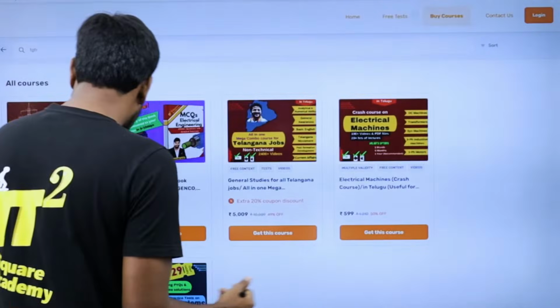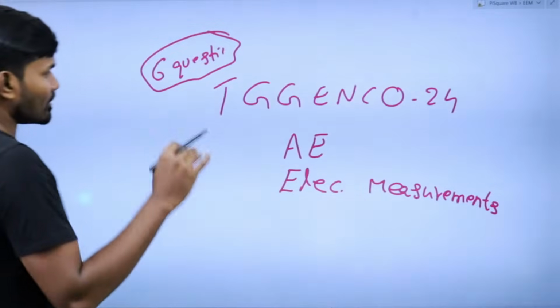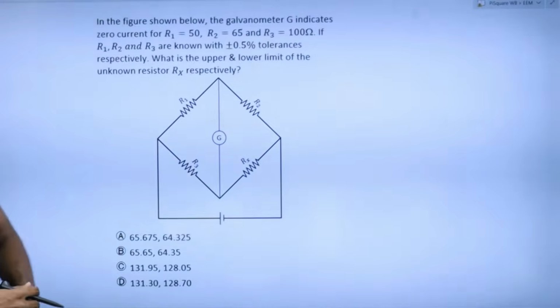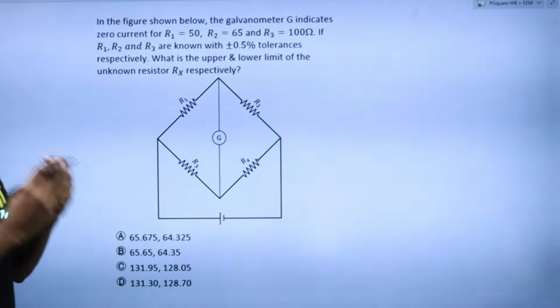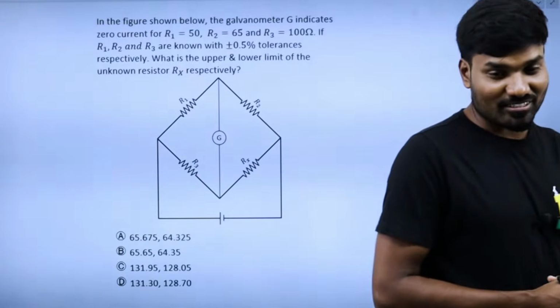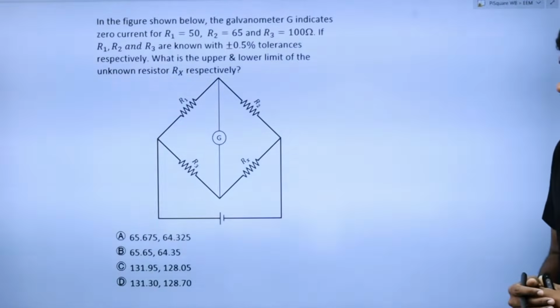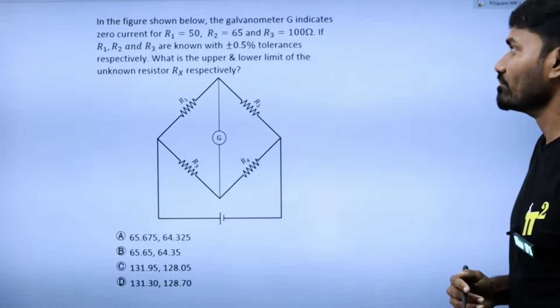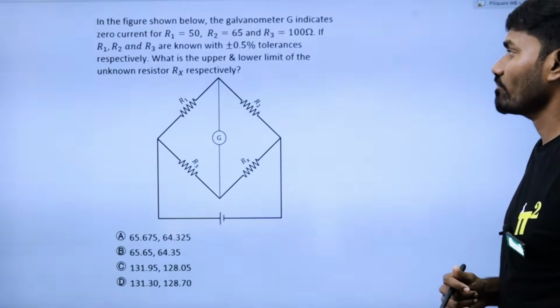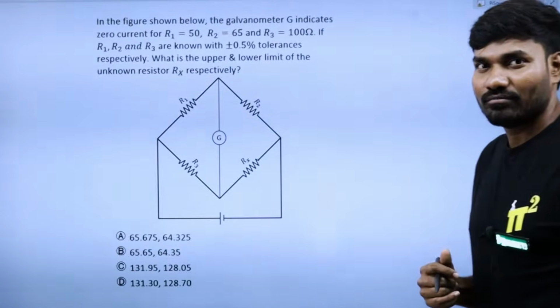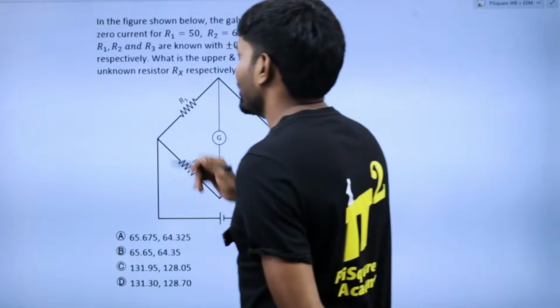Now let's get to the first question. I want you to answer in 40 seconds. Go ahead, start. Read the question, understand the question, answer it in 40 seconds. It all has to happen in 40 seconds. Try it out. I think it's done. Let's see this.